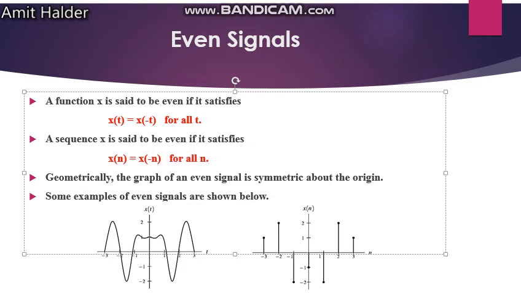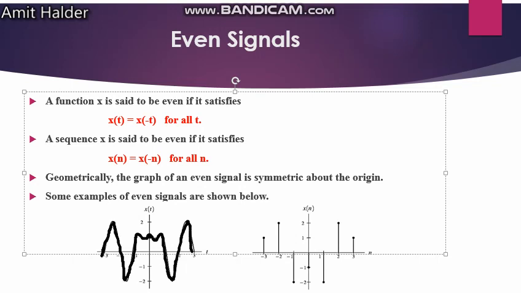Geometrically, the graph of an even signal is symmetric about the origin. As you can see, even means it's like a mirror. The shape of the signal on the x-axis in the positive region, in the negative region, is just like a mirror shape.